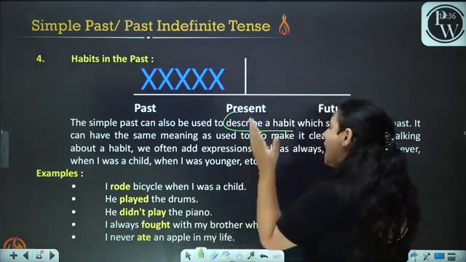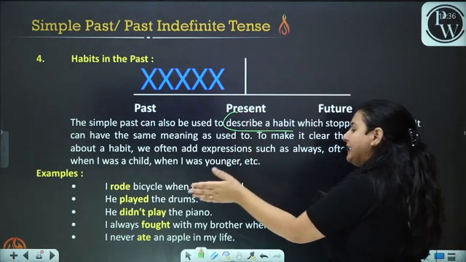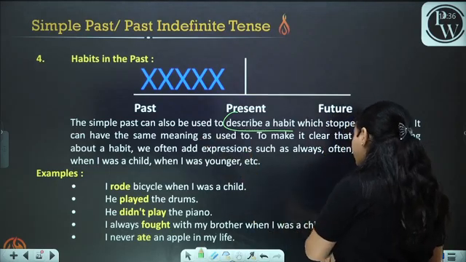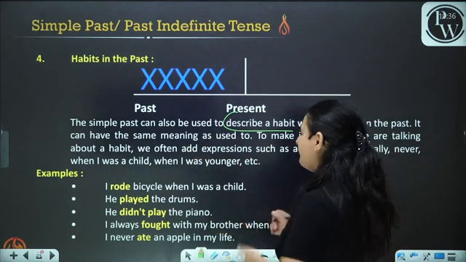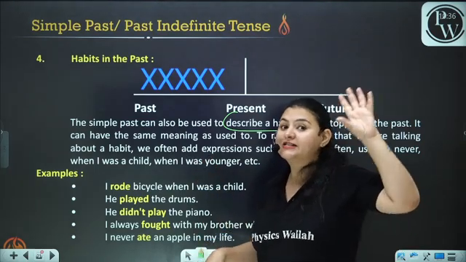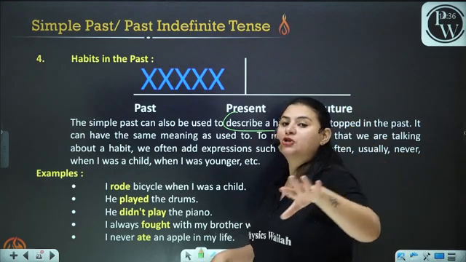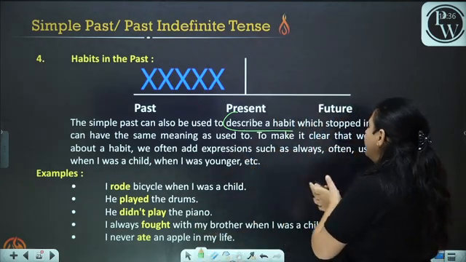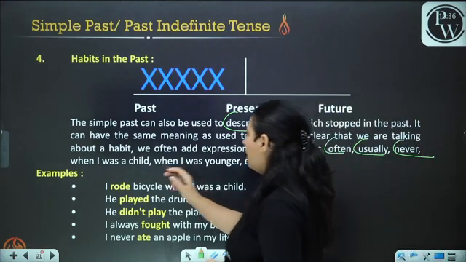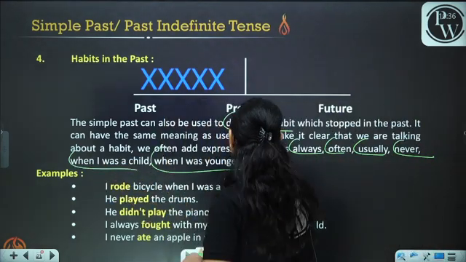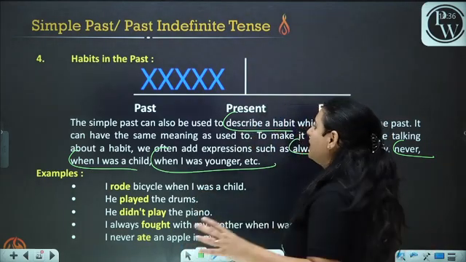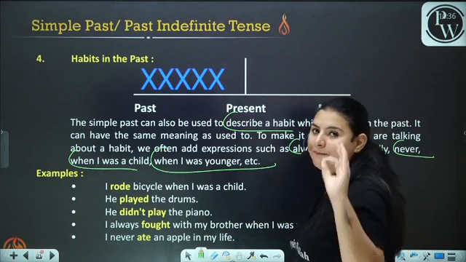For example, I rode a bicycle when I was a child. He played the drums. He didn't play the piano. I always fought with my brother when I was a child. I never ate an apple in my life. Now, these all are habits. These are the things that we started in the past, but we have already finished this habit. We often add expressions like always, often, usually, never, when I was a child, when I was younger, etc. Now, in all these cases, we again used the simple past tense.